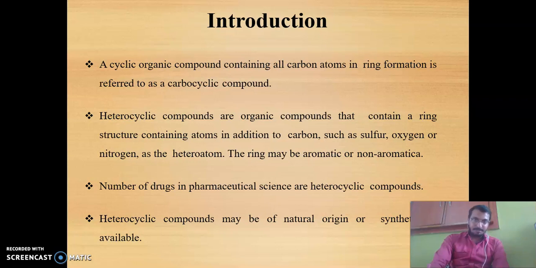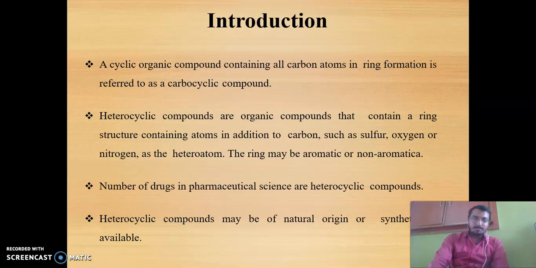The ring may be aromatic or non-aromatic. That means the aromatic rings contain all the carbon as well as hydrogen along with the heteroatom, that is, sulfur and oxygen.